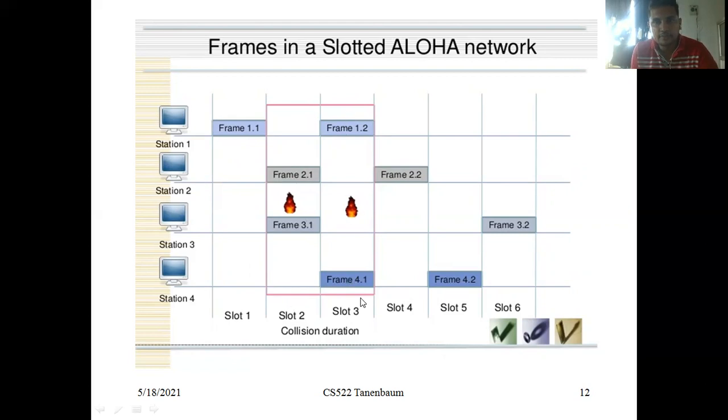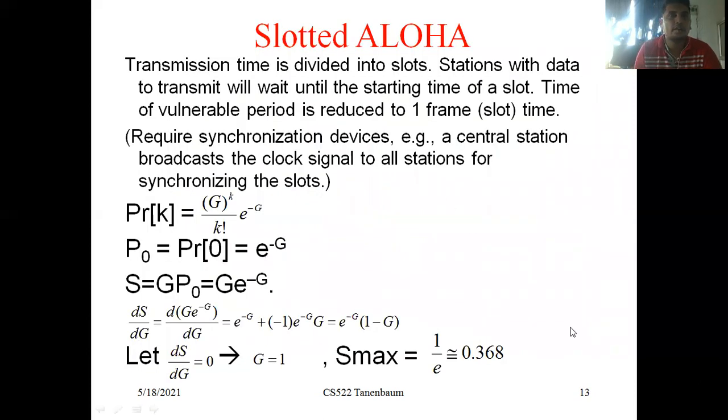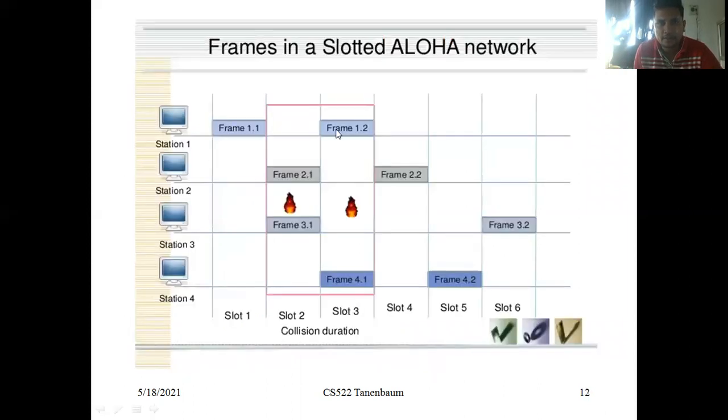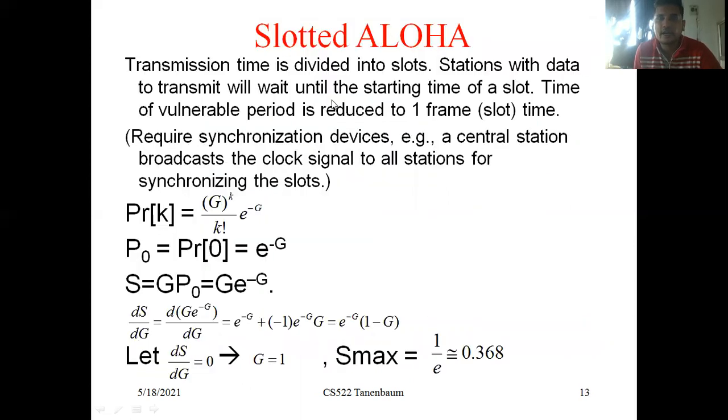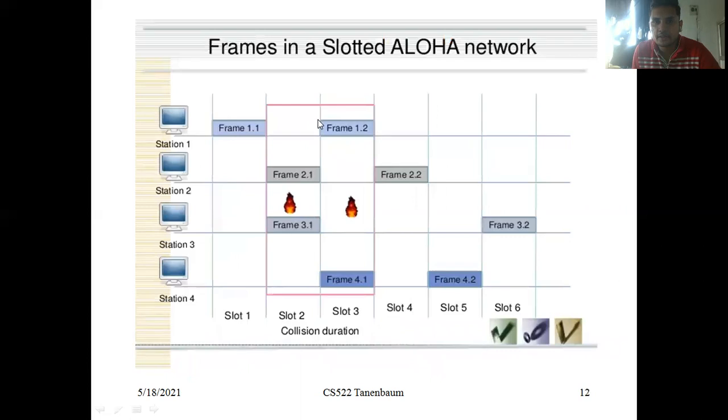The second frame of station 1 and the first frame of station 4 are using the same time slot, so there is the possibility of a collision. So in slotted Aloha, the transmission time is divided into slots, and the stations with data to transmit, that means frames, will wait until the starting time of a slot. That's what we discussed.